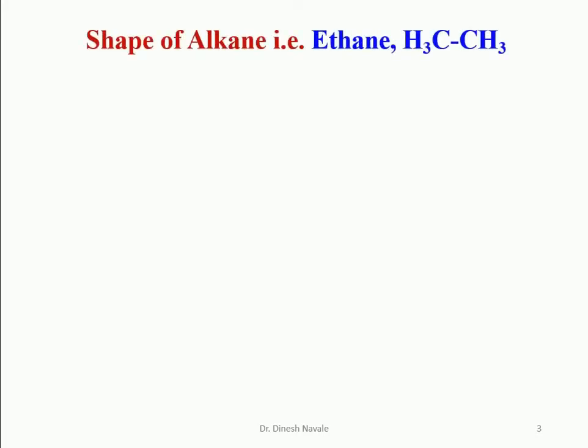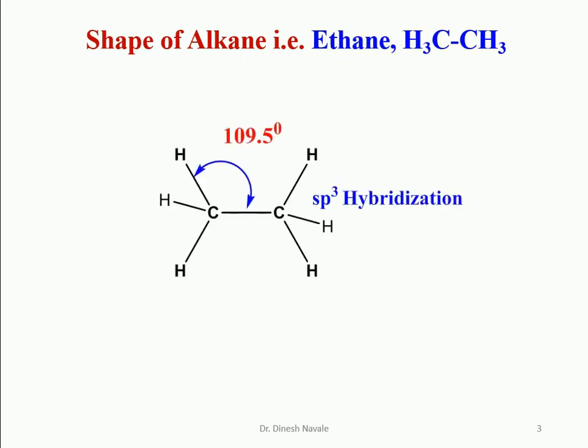So first we are going to see the shape of the alkane, taking the example of the alkane ethane. So it will be CH3-CH3. So this is the ethane molecule. In the ethane molecule, which has tetrahedral geometry, the bond angle will be 109.5 degrees, and the hybridization of ethane will be sp3 hybridization, because the carbon atom is singly bonded to all other atoms. So the hybridization of the ethane molecule will be sp3 hybridization.